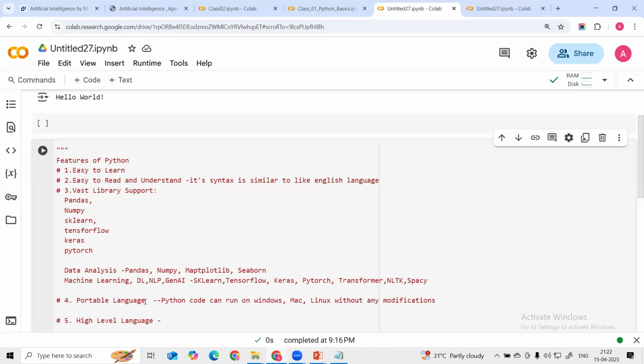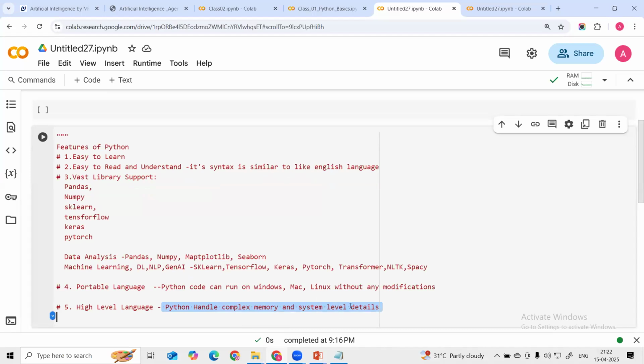Why can we call it a high level language? It will handle complex memory and system level details. So we don't have to worry about memory, guys, because Python handles the complex memory and system level details.